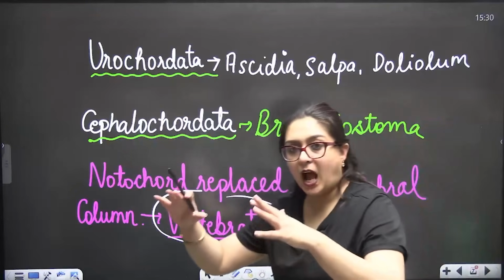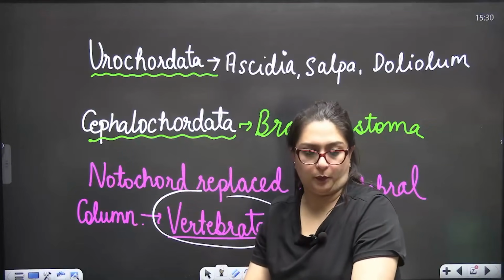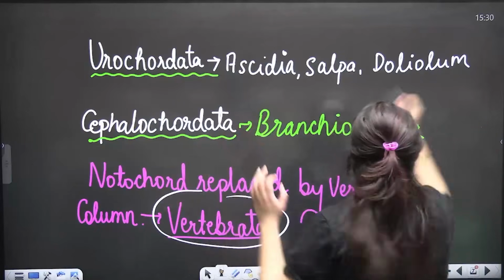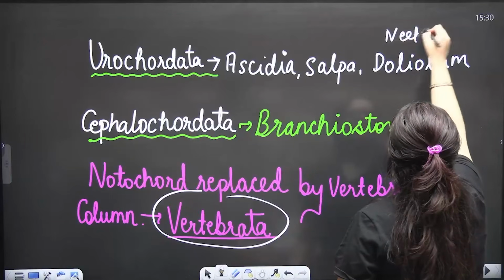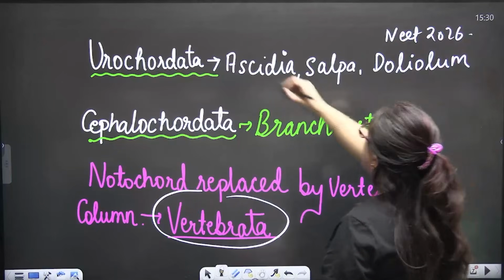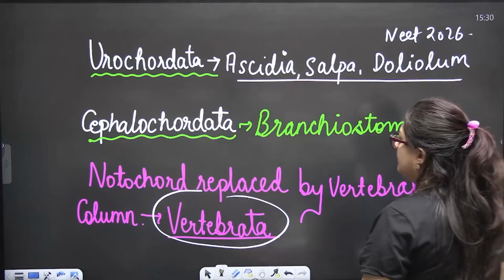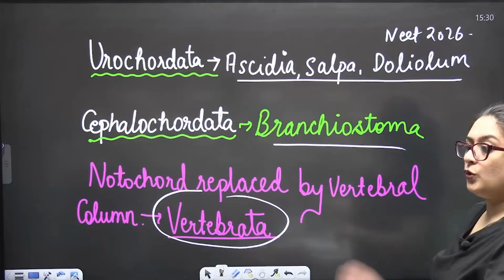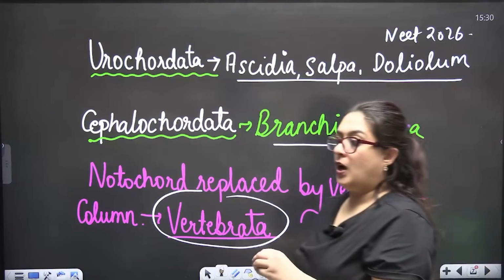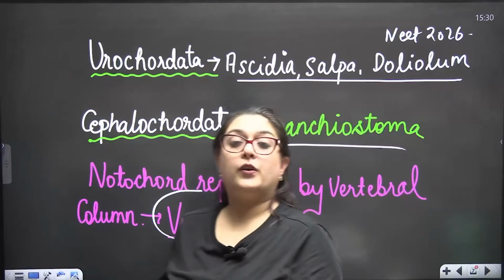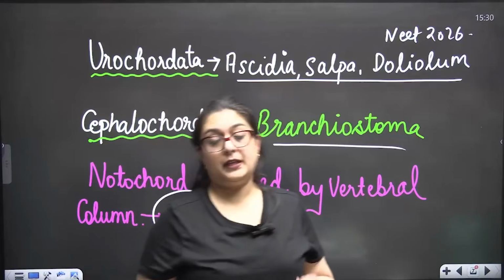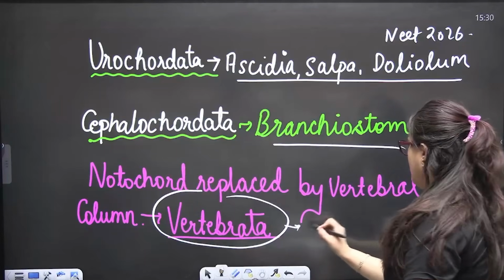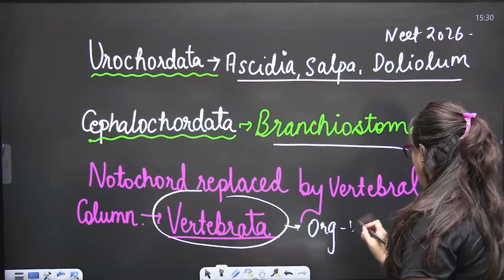Vertebrata are themselves in the chordate group. Urochordata examples are very important for NEET 2026: Ascidia, Salpa, Doliolum. Cephalochordata: Branchiostoma. Those chordates in which the notochord is replaced by the vertebral column are called vertebrates, and the group is called Vertebrata.